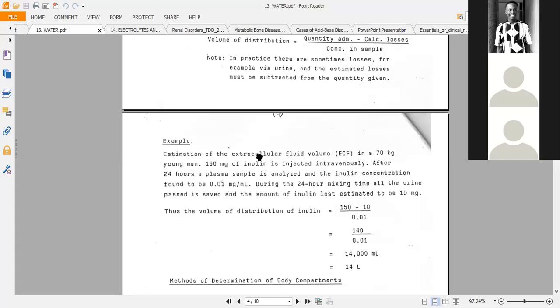So after 24 hours, they took a sample of the person's blood and analyzed it, and the concentration is 0.1 milligram per milliliter. It was estimated that 10 milligram of it was lost. As we said, ideally none should be lost within the time of mixing. That's the 24 hours.